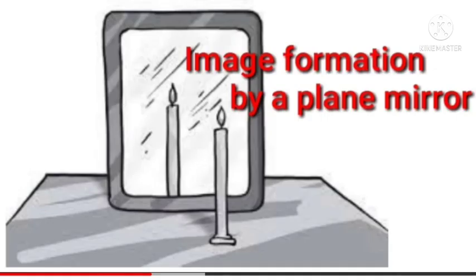Now we can study image formation by a plane mirror. Here we can see a candle. The object size and the image size are the same. This is the image formed by a plane mirror. The candle is seen and the image is also seen.